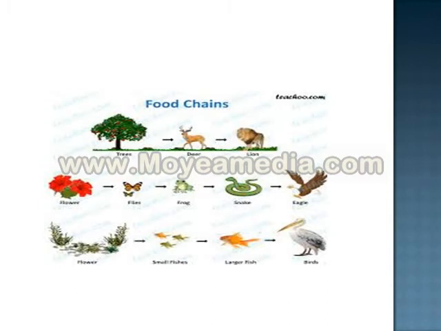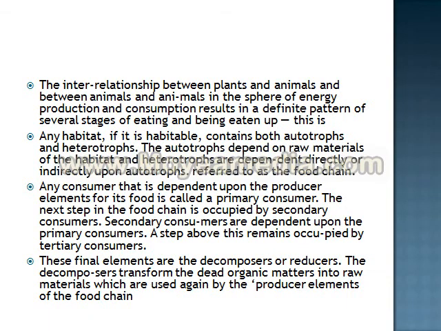Now, it is easy to talk about a food chain, but you have to remember that there are different elements in a food chain. It always starts from the green element, that is the producer. Producer is there first, then primary consumer, then secondary consumer, then there can be a tertiary consumer. In some cases there is also one level above that, otherwise it is final over here. Then we have decomposers or reducers. These are the common stages or elements in a food chain.